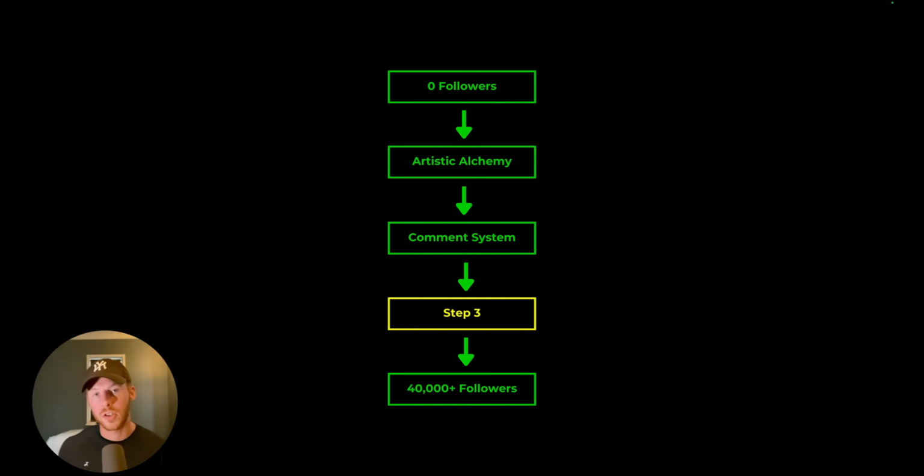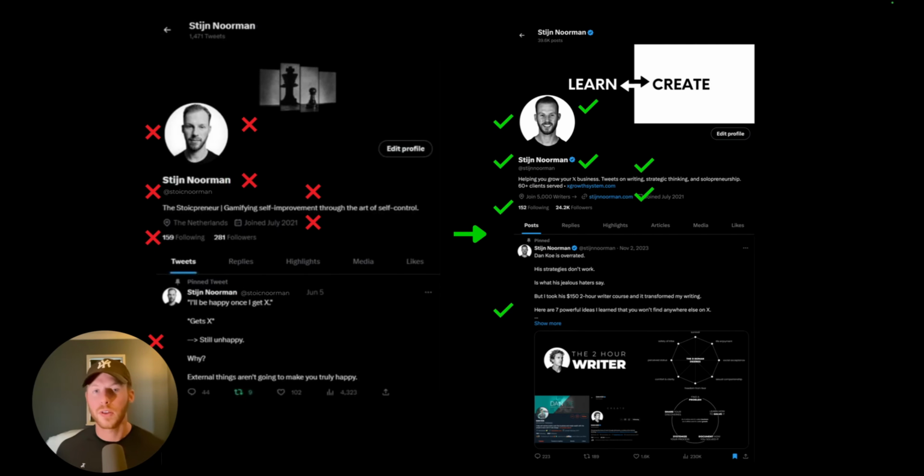So when you've installed this comment system, it's time to move on to the third step, and this is your creator CV. Your profile is what I call your creator CV, because it's basically what determines whether people become followers or customers. So there are 8 different things that you need to optimize in your profile.